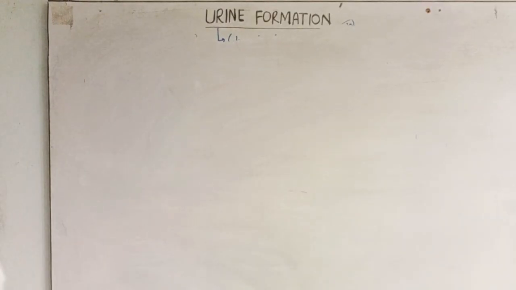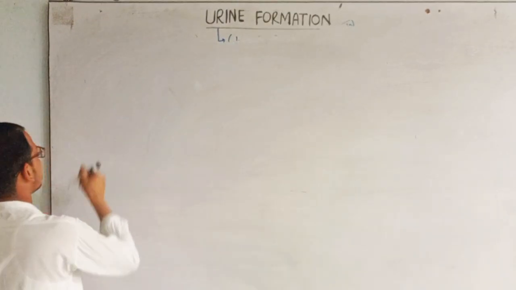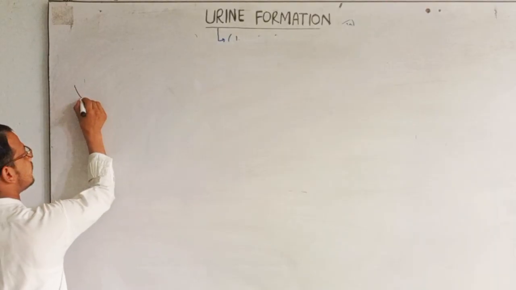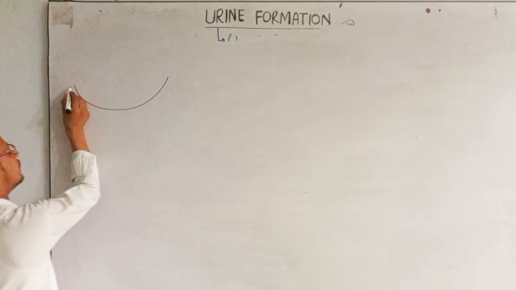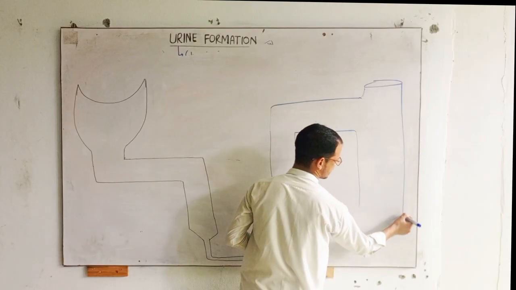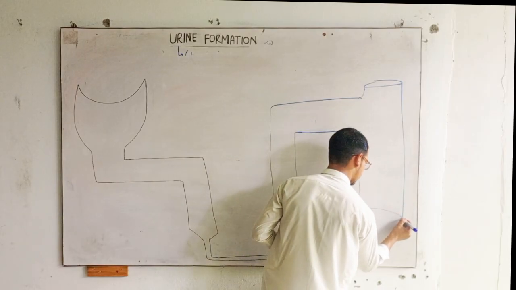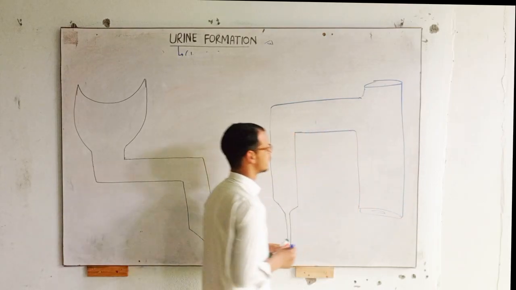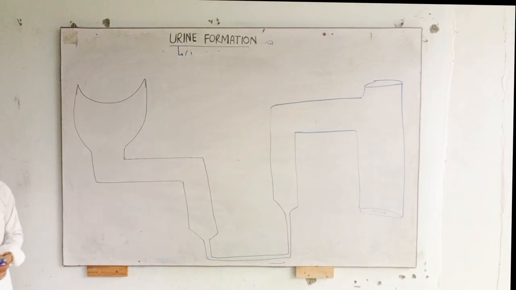Now we will take this. These are ducts. This is, for example, the collecting duct, right? And this is the whole nephron.